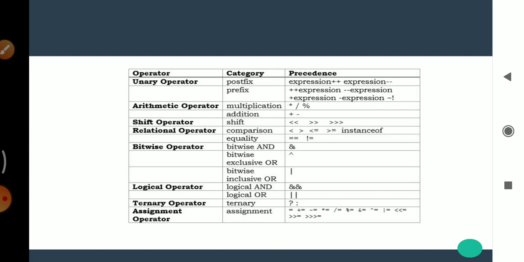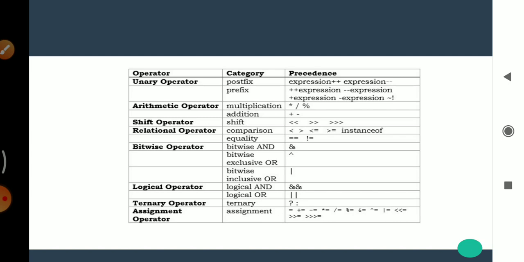Then relational operators are used for comparison: less than, greater than, less than or equal to, greater than or equal to, etc. Then bitwise operators, bitwise and, bitwise or. In order to manipulate data at the bit level, bitwise operators are provided in Java.